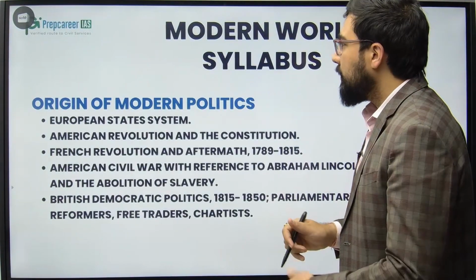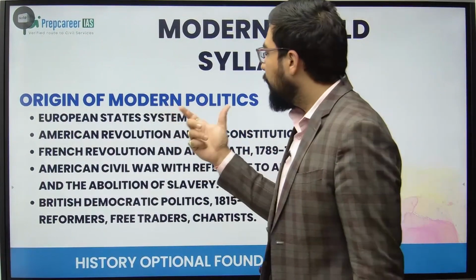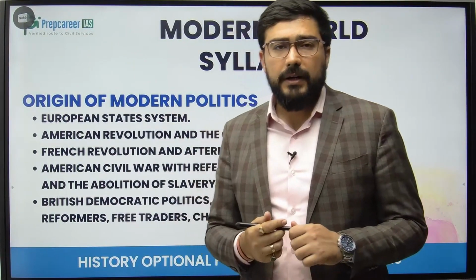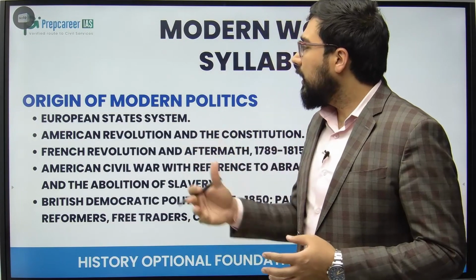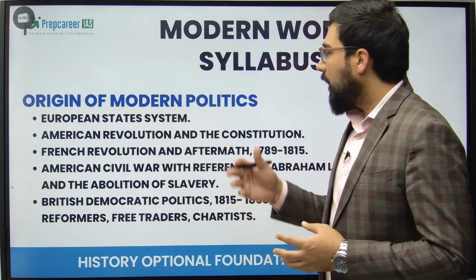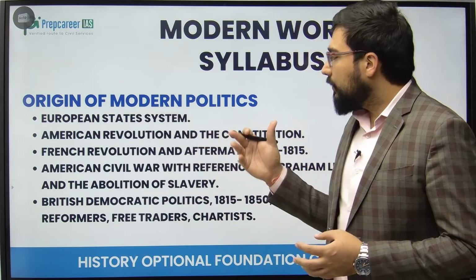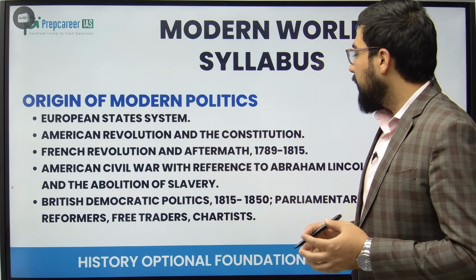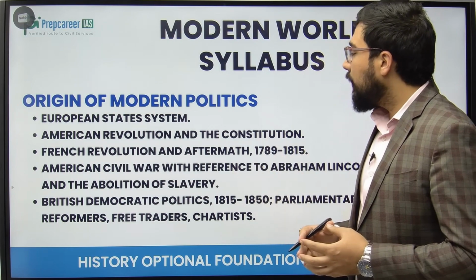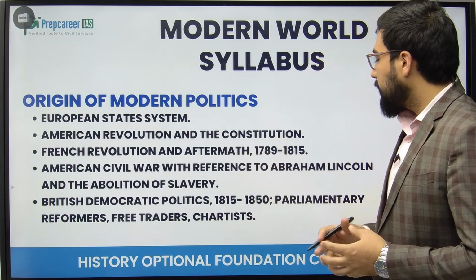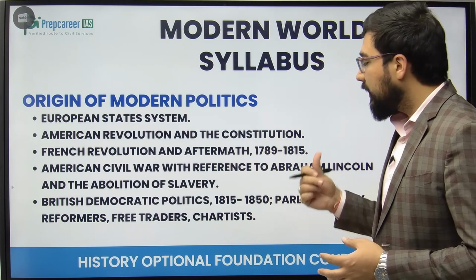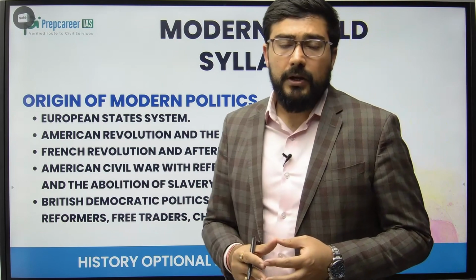So if we see the syllabus of this second part, origin of modern politics. For the sake of understanding the whole syllabus of world history, it is divided into 12 parts. तो हम दूसरा part देख रहे हैं. It includes European state system, American Revolution and Constitution, French Revolution and aftermath from 1789 to 1815, American Civil War with reference to Abraham Lincoln and the abolition of slavery, British democratic politics including parliamentary reformers, free traders and Chartist movement. So these three specific countries, right, if we see that we have to cover in this specific phase.